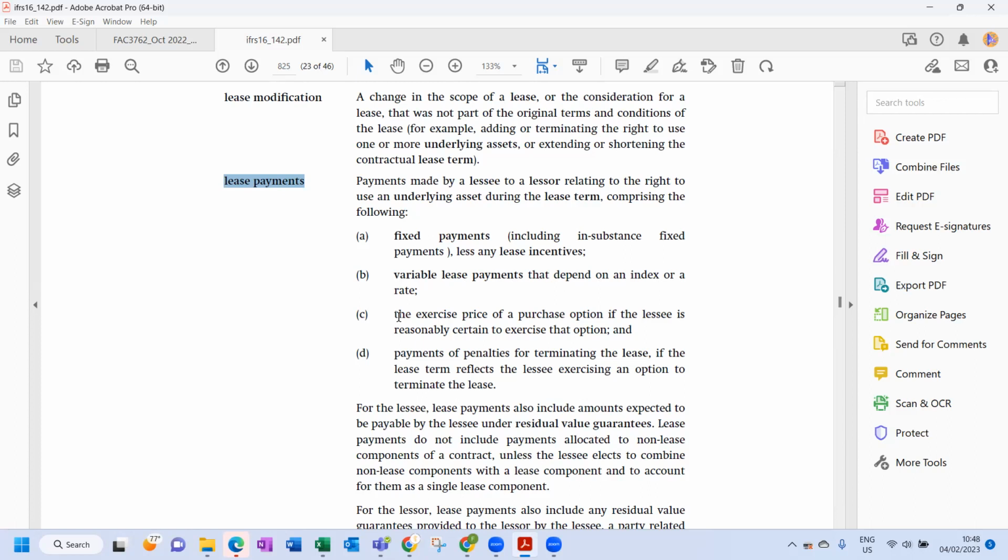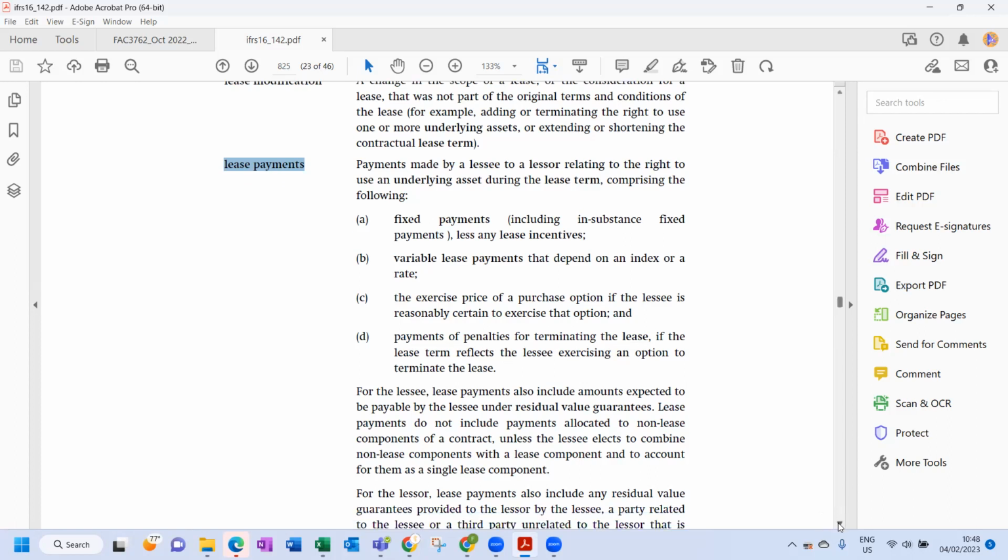When is it reasonably certain? If the exercise price at the end of the lease term is lower than the fair value at the end of the lease term. Then payments of penalties for terminating the lease, if the lease term reflects the lessee exercising an option. Very important. But now there's some more stuff you must read over here.